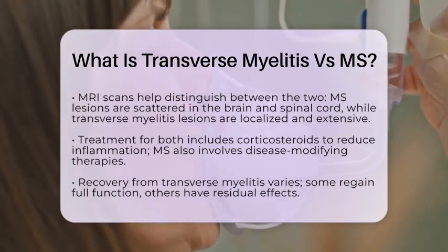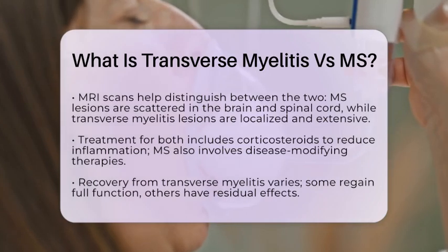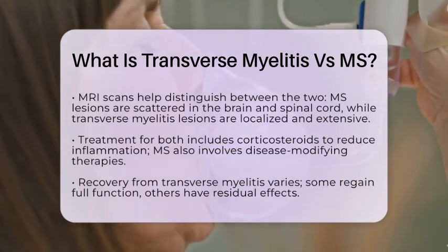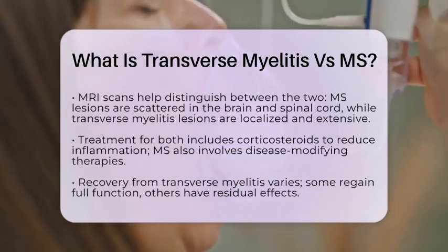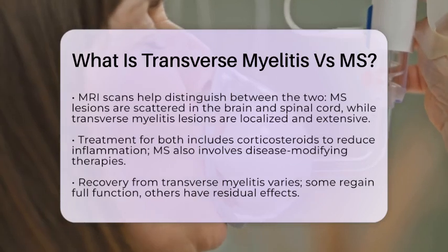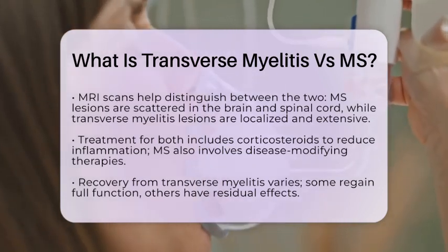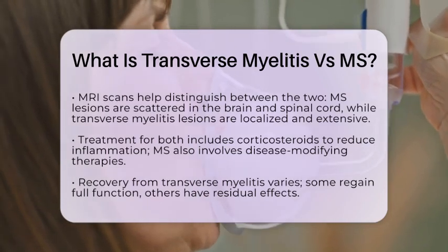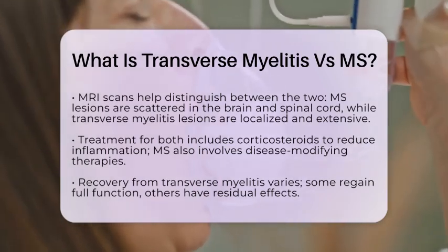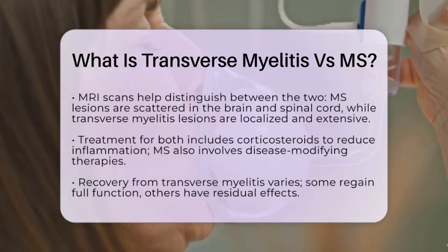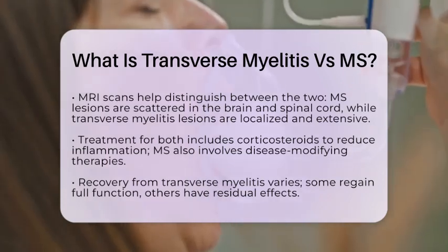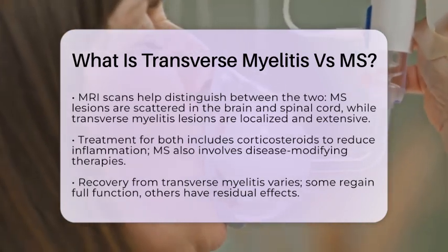One key link between the two is that transverse myelitis can sometimes be the first sign of multiple sclerosis. If someone has a transverse myelitis episode, especially if MRI scans show lesions in other parts of the central nervous system, they might be diagnosed with MS later. Conversely, not everyone with transverse myelitis develops MS, especially if the inflammation is complete and the symptoms are severe.